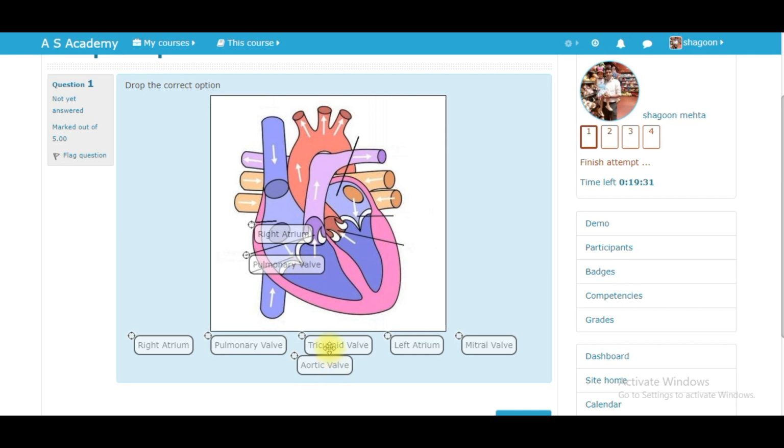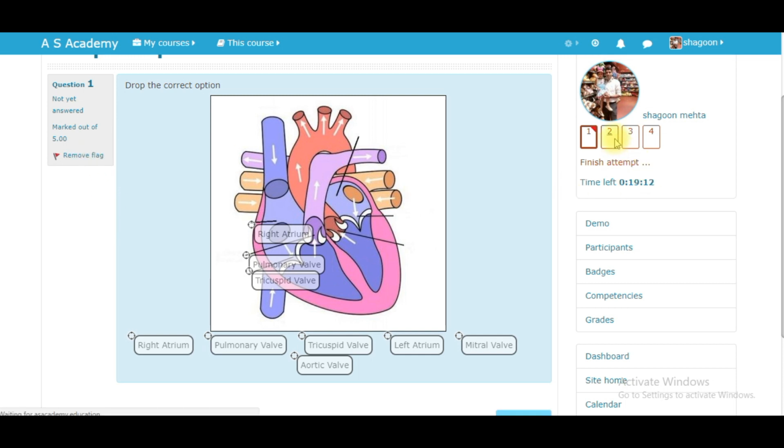You can see the options which are available. You will place it next to the counter. Now I don't want to use tricuspid valve because I am a little confused, but I'll place it back in the right position. Now I will flag the question and move on to the next question, just to check whether I can flag it or not.